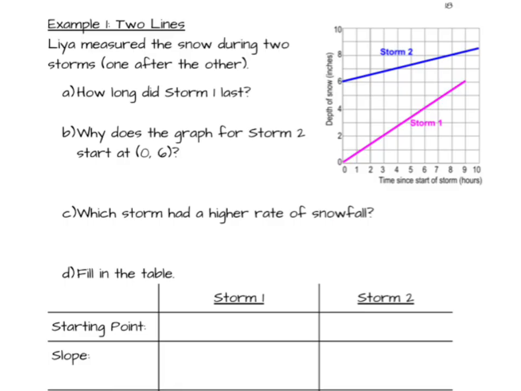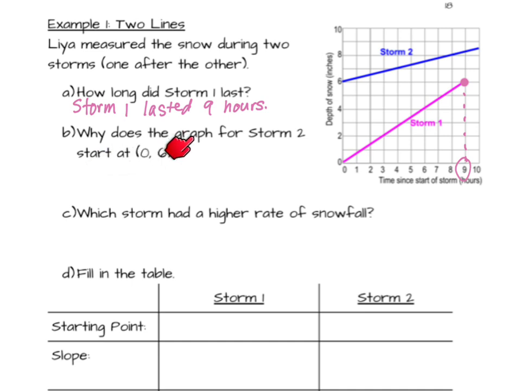All right. Leah measured the snow during 2 storms, one after the other. So in this graph here, we have 2 storms. First question is, how long did storm number 1 last? So we're going to look at that point right there, which is the end of storm 1, and we see that it lasted 9 hours. So storm 1 lasted 9 hours.